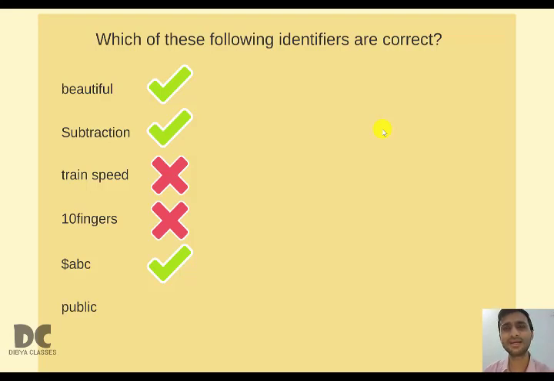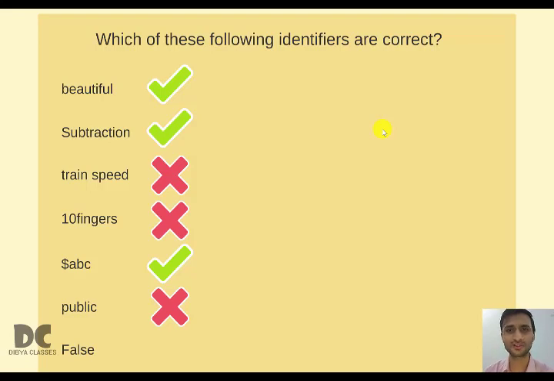Next, public. Public is actually a keyword. So we cannot use public as an identifier name. You cannot remember all the keywords, but when you use them in programming, you can easily remember which are keywords and which are not. Even you can follow your book, where almost 50 keywords are printed, and you can go through what keywords are available in Java.